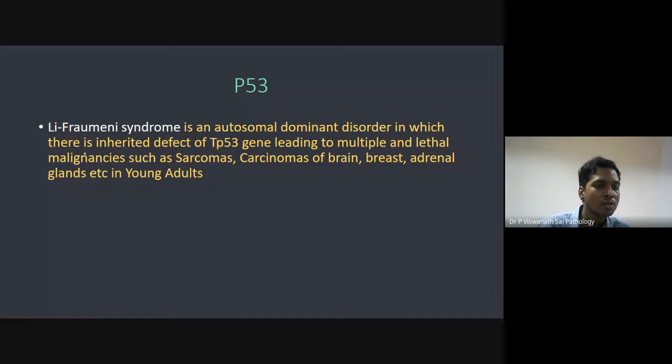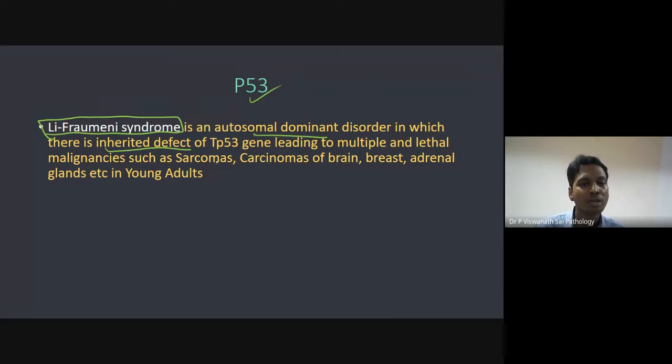There is one syndrome which is called Li-Fraumeni syndrome, which happens when there is a P53 mutation. So what happens as a result? You get an inherited mutation, an autosomal dominant inherited mutation. So you get it from your parents. What will happen as a result? Every cell in your body is having this mutation.